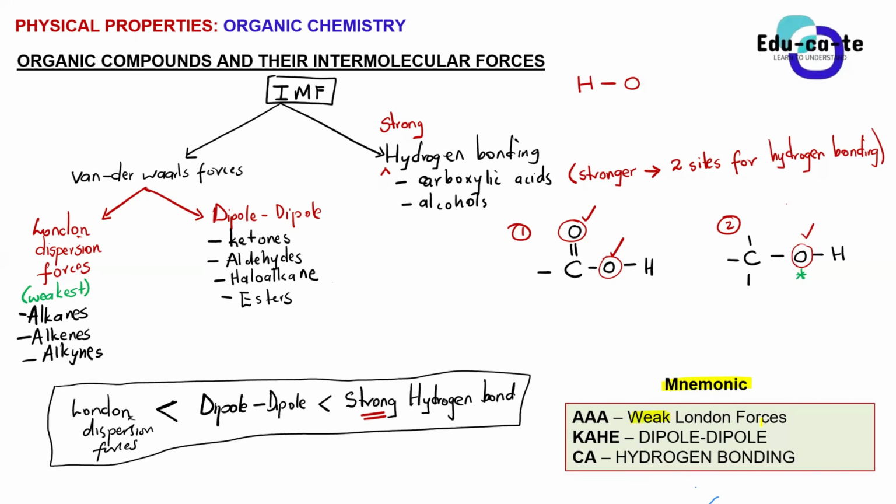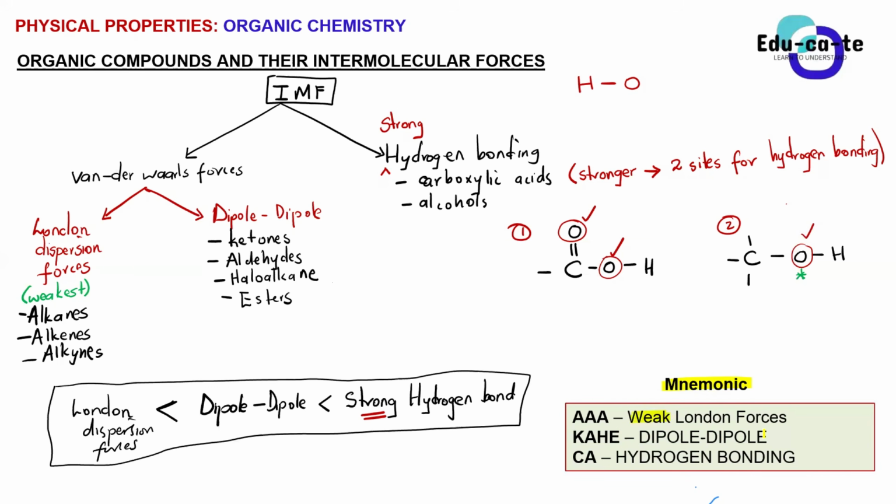And then the ketones, the aldehydes, the haloalkanes, as well as the esters. That's why it's KAHE. K is for ketones, A is for aldehydes, H is for haloalkanes, E is for esters. So these four have got dipole forces between them.